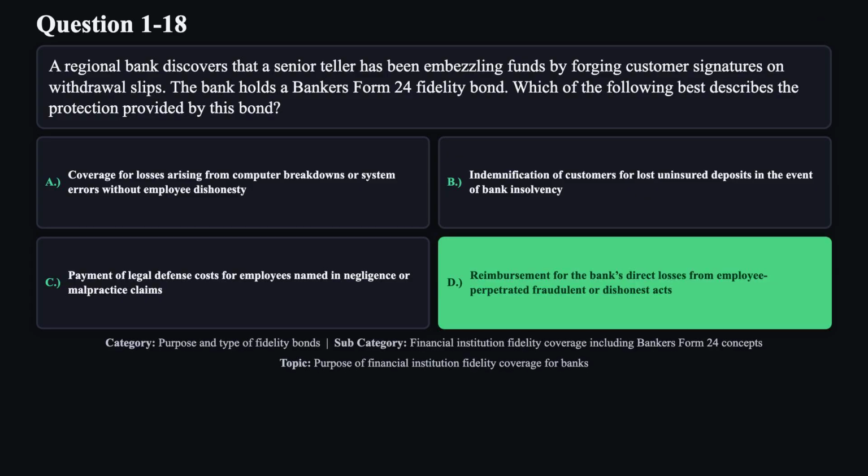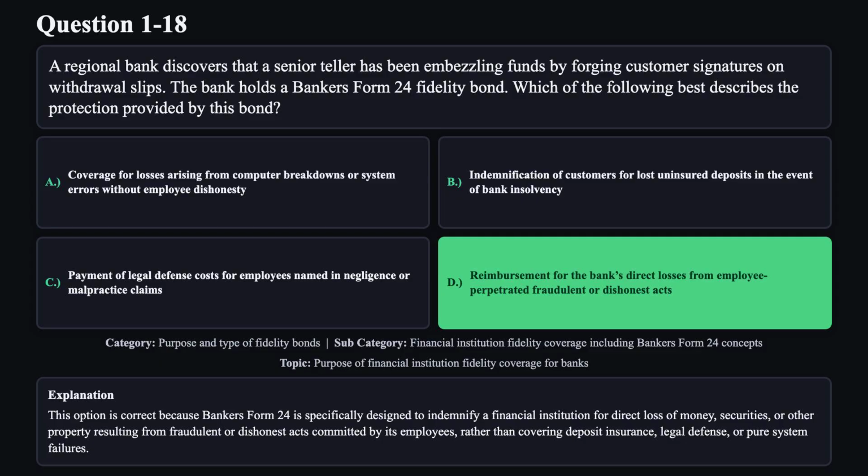The correct answer is D. This option is correct because Banker's Form 24 is specifically designed to indemnify a financial institution for direct loss of money, securities, or other property resulting from fraudulent or dishonest acts committed by its employees, rather than covering deposit insurance, legal defense, or pure system failures.